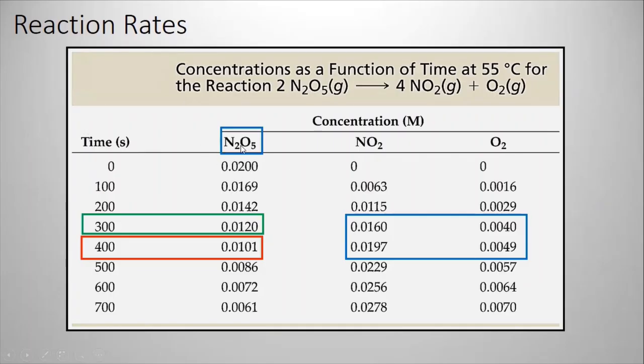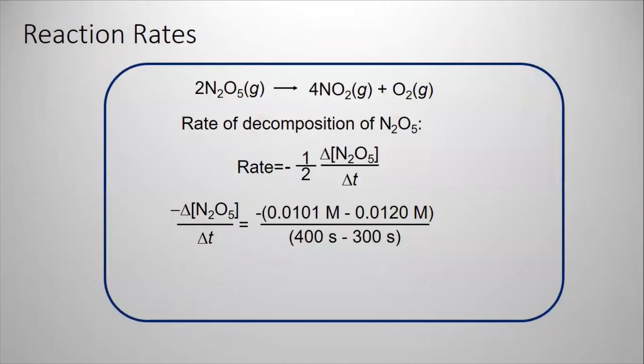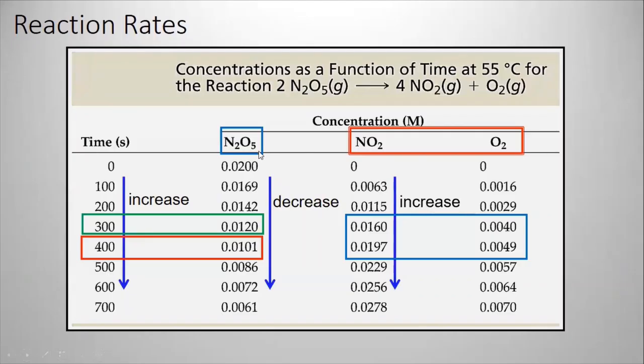We have 100% of N2O5. That's the maximum you can have of N2O5. You have 0 of NO2 because there's no reaction yet. Once you start the reaction, 100, 200, 300 seconds, the reaction is progressing, and the concentration of the reactant is decreasing. As the time progresses, your concentration of reactant is decreasing and your concentration of product is increasing. So how can you determine the reaction rate?